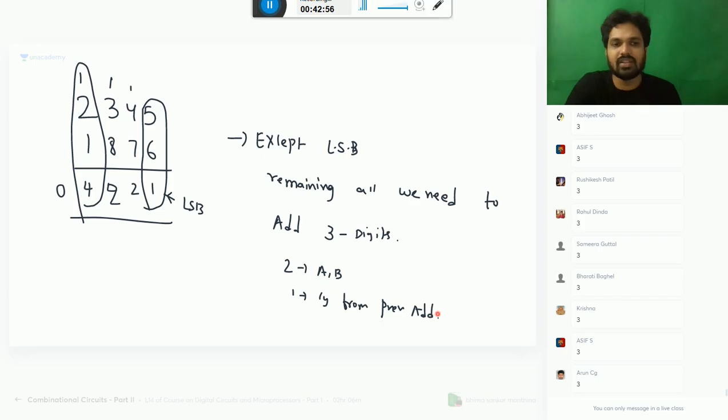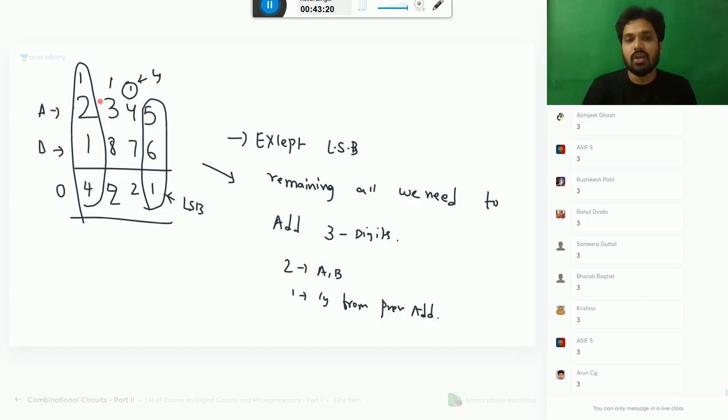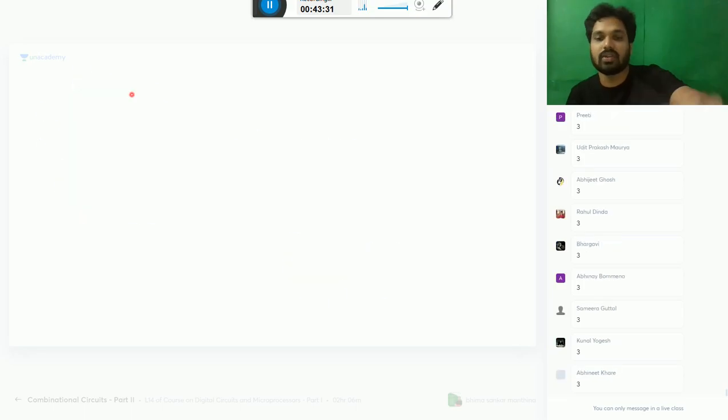This is general addition. I am not coming to your digital part, just basic elementary maths. You might have studied this in your first or second class. When you do the addition, you get the result in two parts, sum and carry. When you add the next time, you need to add this carry to your A and B, then you get the sum and carry. So at a time, how many bits do you need to add? Very good. That can be fulfilled by full adder. That's why your previous one is called half adder.